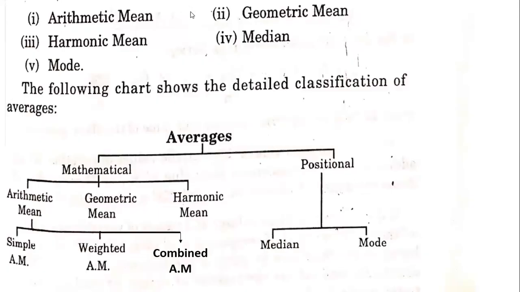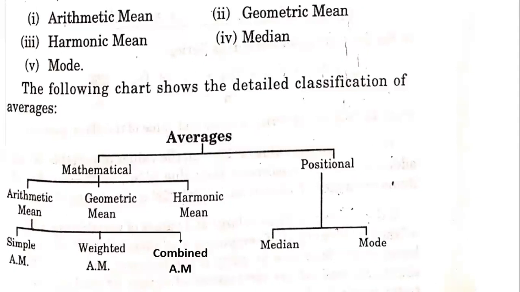Now the averages or means are broadly classified into different categories. These averages are broadly classified into two groups: one is based on mathematical averages, another one is the positional averages. So the mathematical averages are three types.